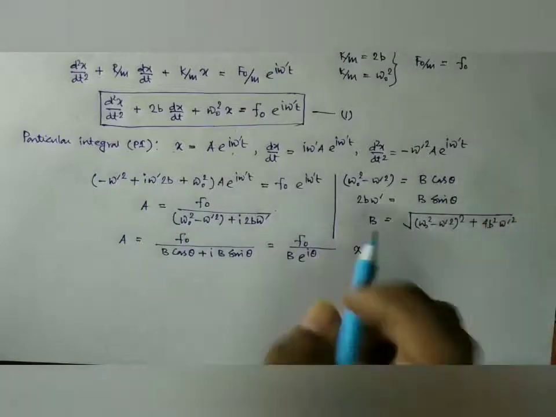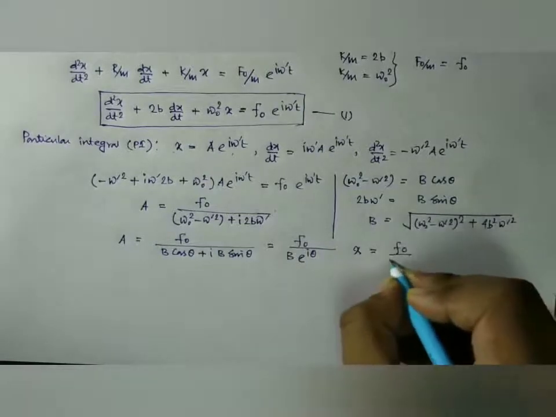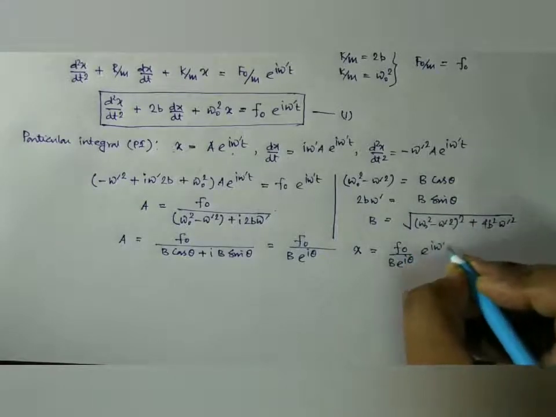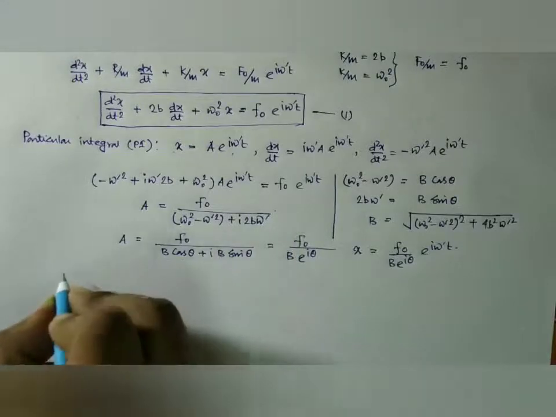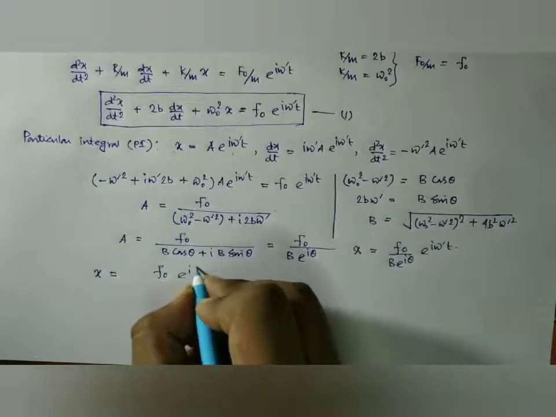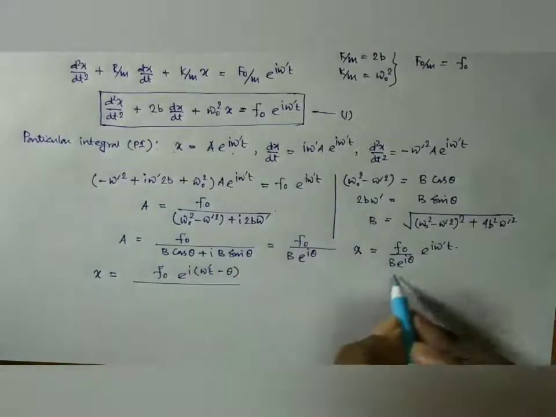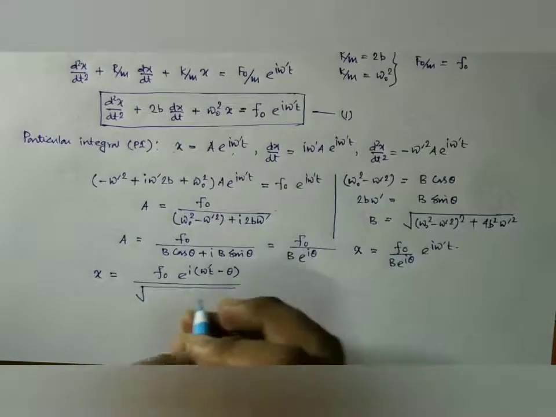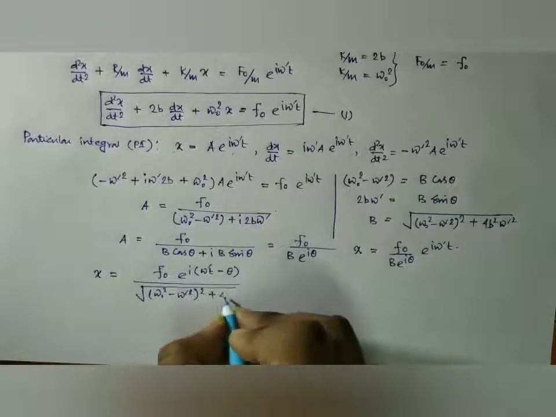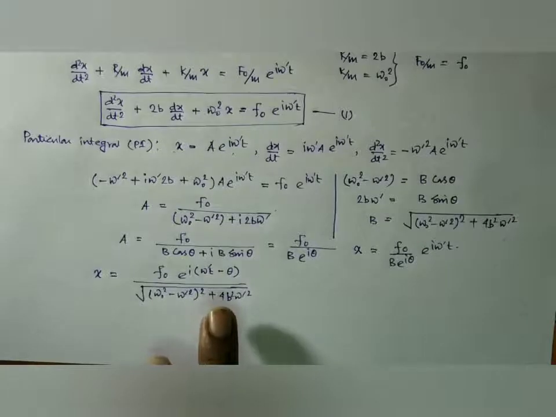We have assumed x is a e to the power i omega prime t, and a is f0 by B e to the power minus i theta. So the particular integral is x equal to f0 e to the power i omega prime t minus theta divided by B, that is root over of omega 0 square minus omega prime square whole square plus 4b square omega prime square. So this is the value of the particular integral.